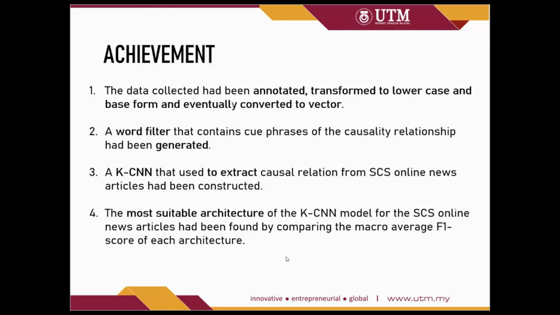In conclusion, for the achievements of this study, the data collected have been annotated, transformed to lowercase and base form, and eventually converted to beta. Then, a word vector that contains the phases of the causality relation has been generated. A KCNN used to extract causal relations from online news articles has been constructed. And lastly, the most suitable architecture of the KCNN model for the online news articles has been found by comparing the micro average F1 score of each architecture, which is the KCNN model with knowledge-oriented channel and data-oriented channel, and both channels using the average pooling layer.